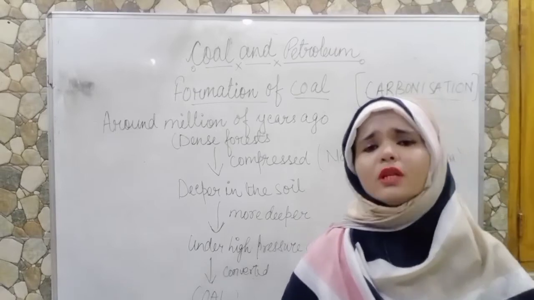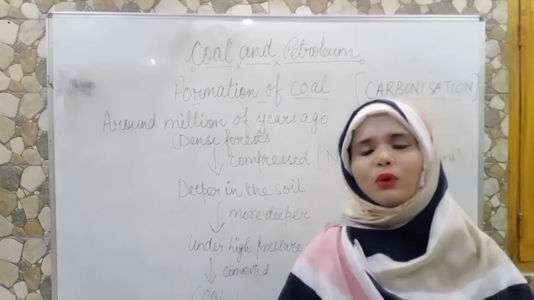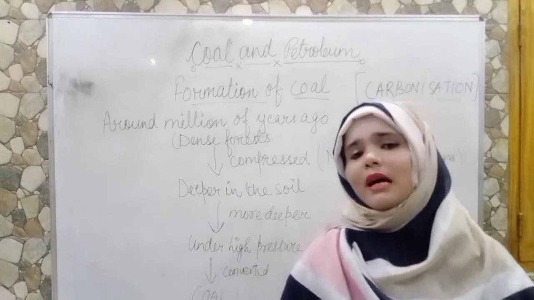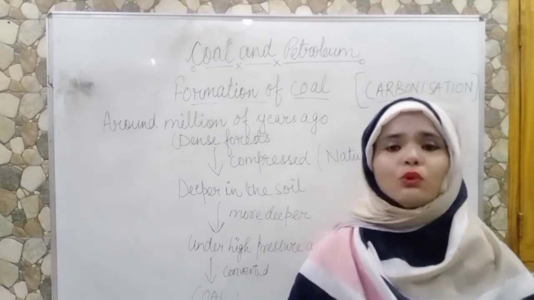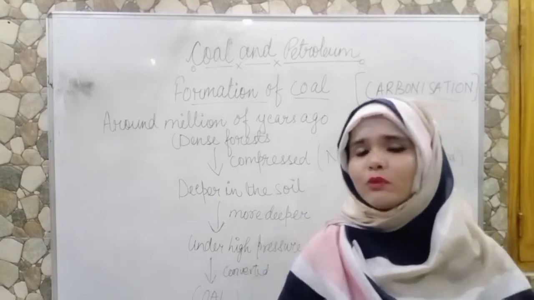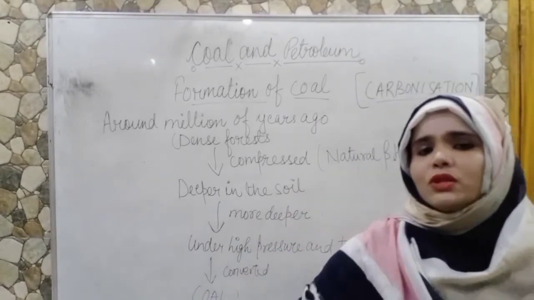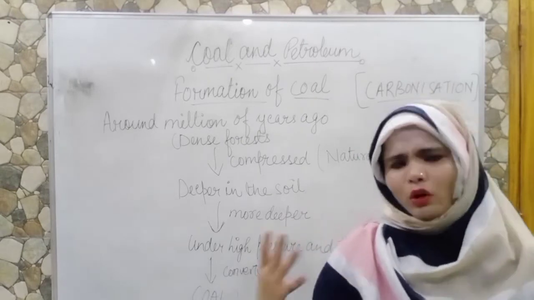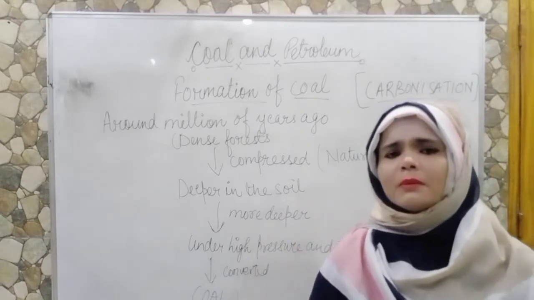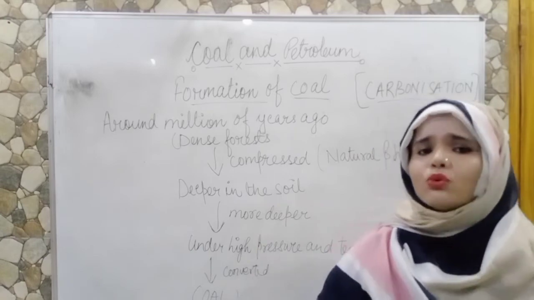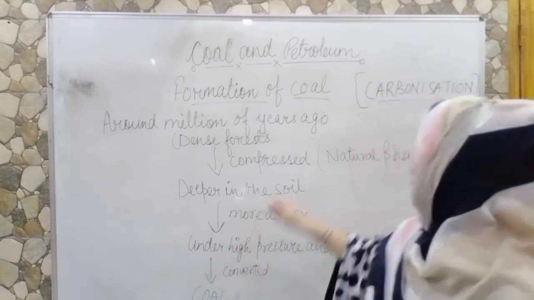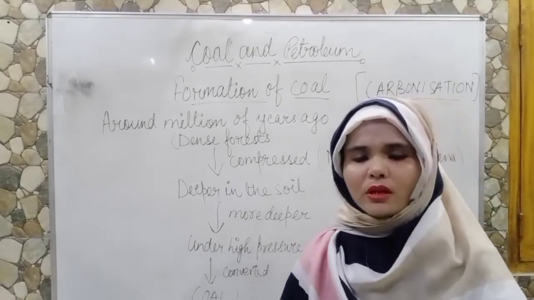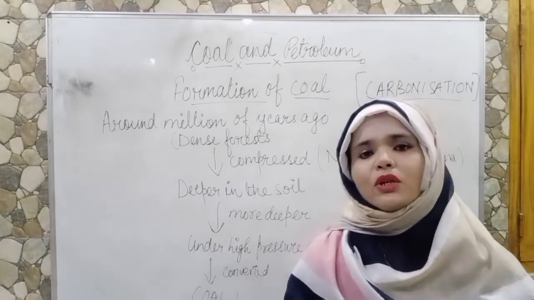And this process of formation of coal is known as carbonization. Sometimes examiners ask the question, what is carbonization? Carbonization is the slow process by which any kind of plant or dead living organism gets converted into coal. So carbonization is the slow process of formation of coal.